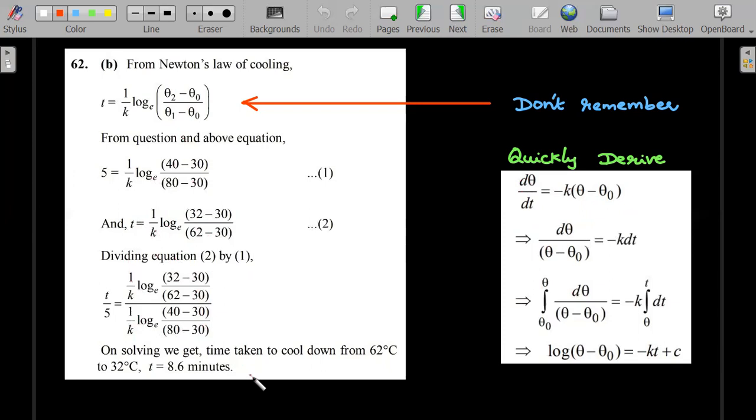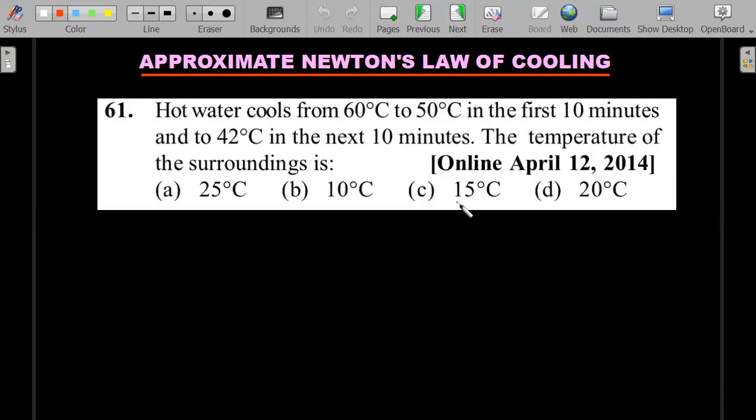Definitely 1 or 2 questions will come on this on each day of your February shifts. Okay, so practice more on this. Now we are going into an even better way of solving Newton's law of cooling, the easiest way I would say.